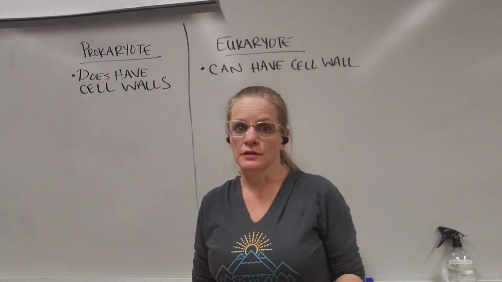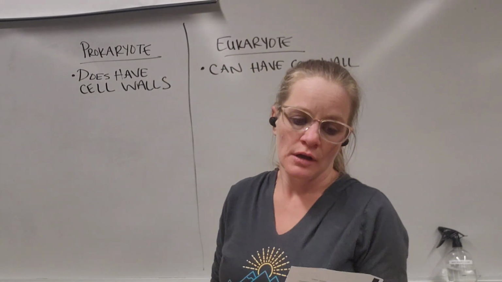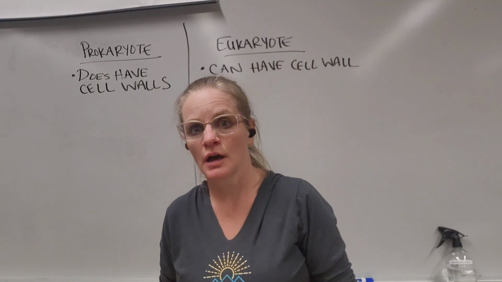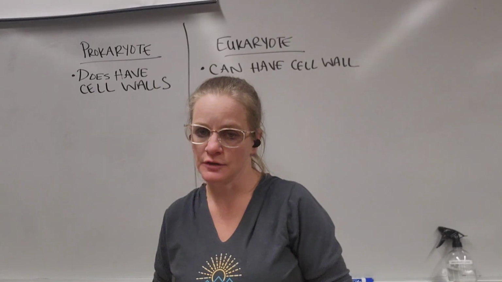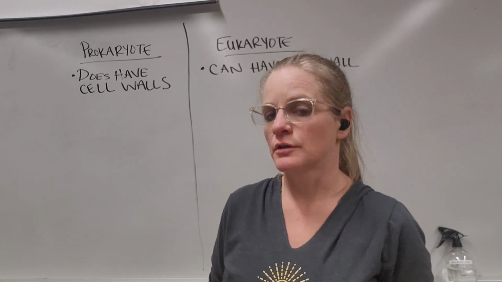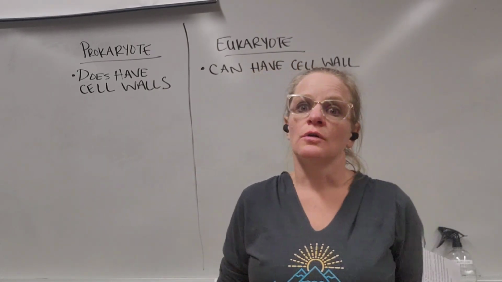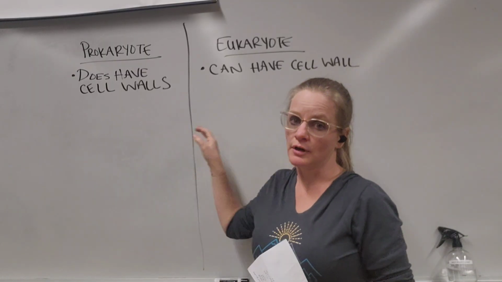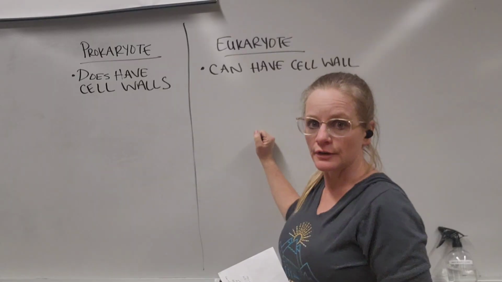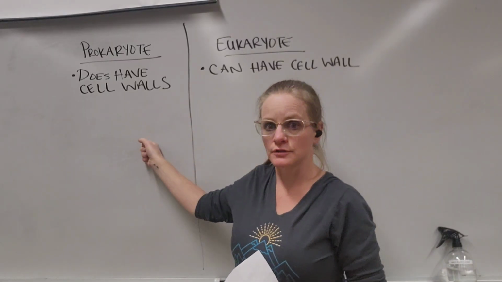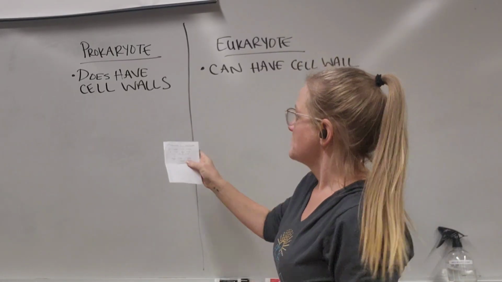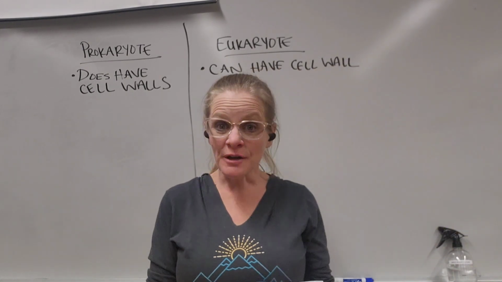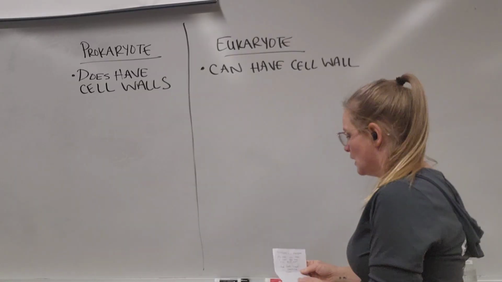All right, the next question that we have is: prokaryotes and eukaryotes, why does one have a cell wall and one does not? And I'm glad that the student was able to ask this question because it shows a fundamental misunderstanding. So both prokaryotes and eukaryotes have cell walls. We see them in both. Not all eukaryotes do have cell walls, but all prokaryotes do. Okay. So prokaryote cell walls are composed of different stuff than what we see in eukaryotes.